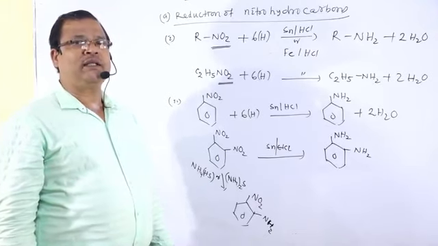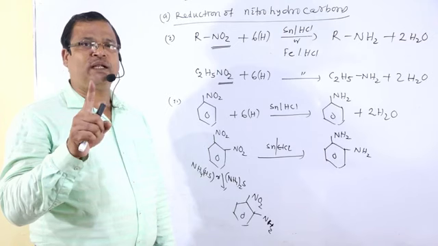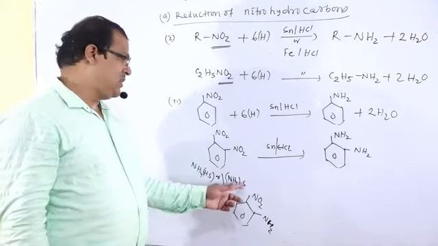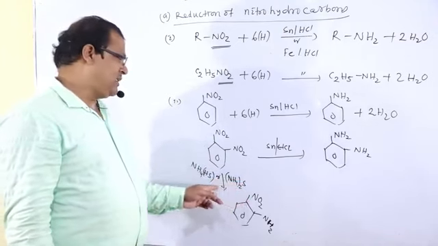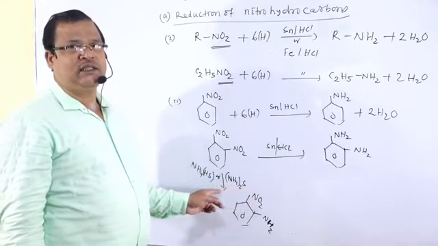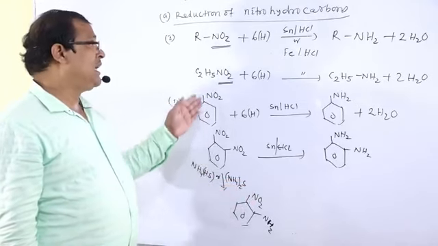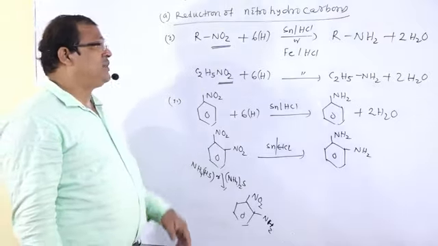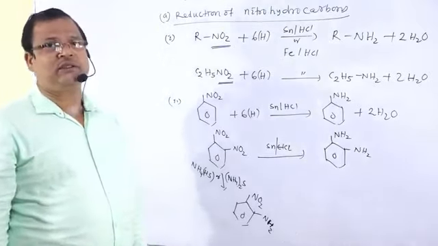Because this is not a powerful reducing agent, it is a selective reducing agent. So this is the method of preparation by reduction of nitrohydrocarbons.